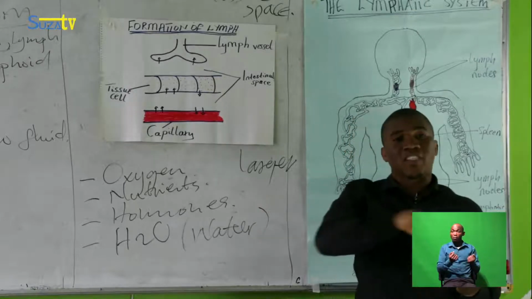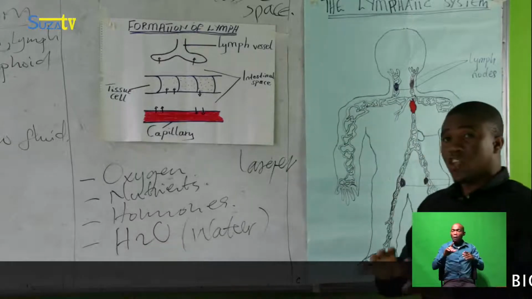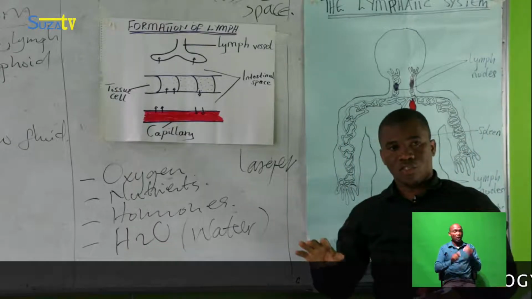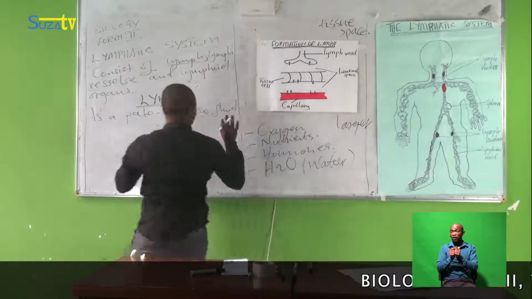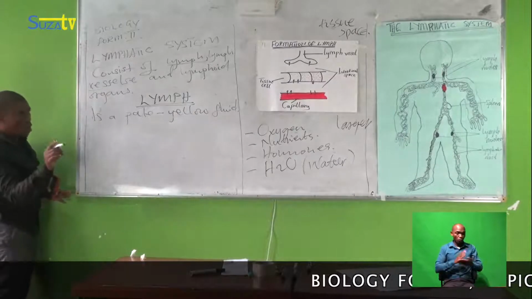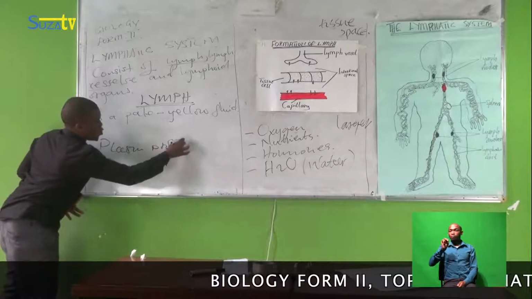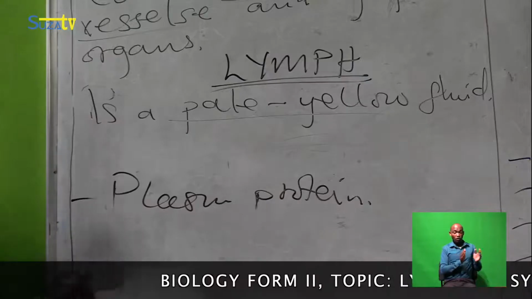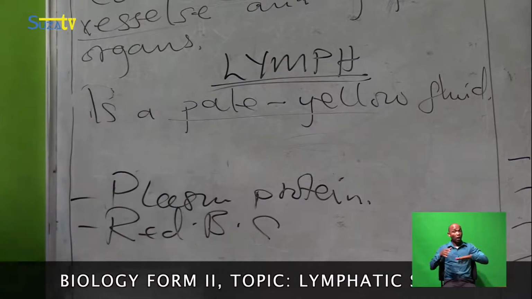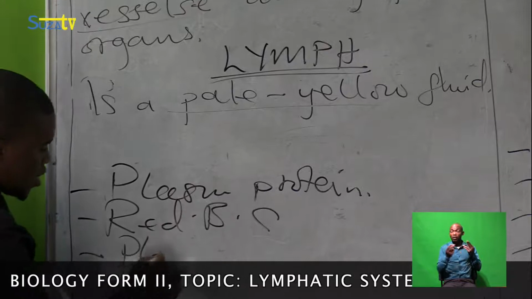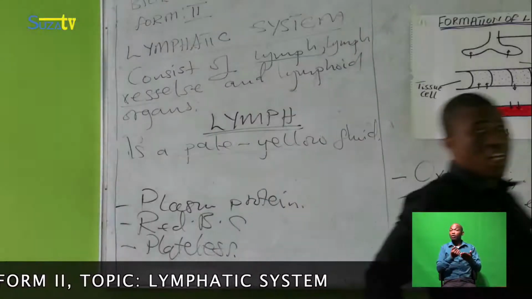It allows smaller substances to pass through, while larger ones cannot. Examples of materials that will not pass through are plasma proteins, red blood cells, and platelets. They will remain there because they are larger in size.